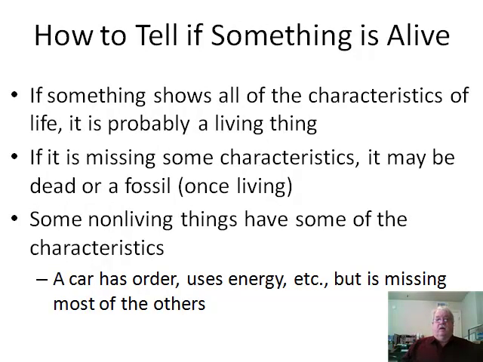How do we tell if something is alive? If something shows all the characteristics of life, it is probably a living thing. If it is missing some characteristics, it may be dead or a fossil, that is, once living. And in some instances, we have non-living things that have some of the characteristics of life, but not nearly all of them. The car has order, uses energy, etc., but it's missing many of the other characteristics. We don't see cars having baby cars, for example, or buy a small Volkswagen and have it turn into a large SUV through growth.